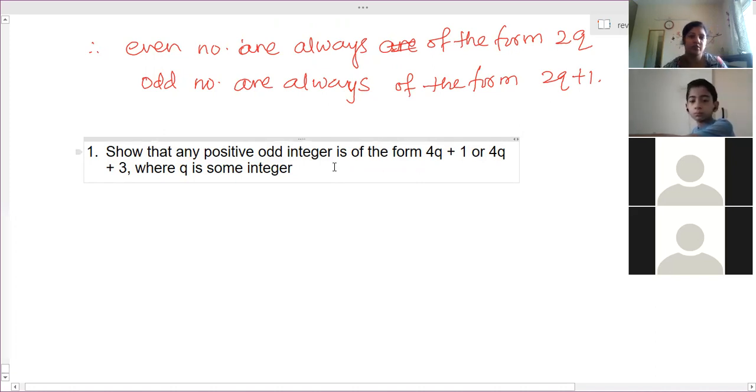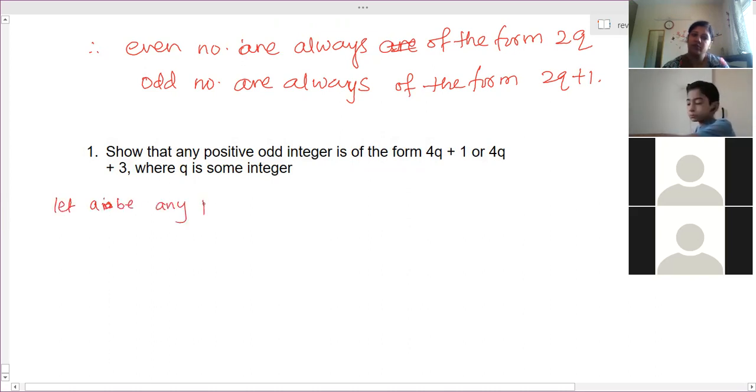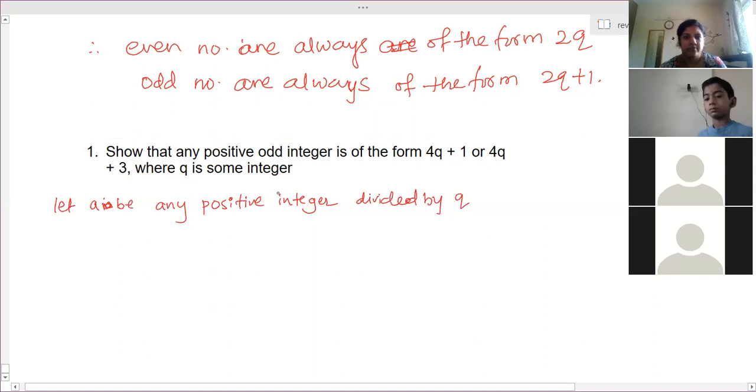So in this case, what we have to do is, let A be any positive integer divided by 4, not Q, and leaves quotient Q and remainder R.